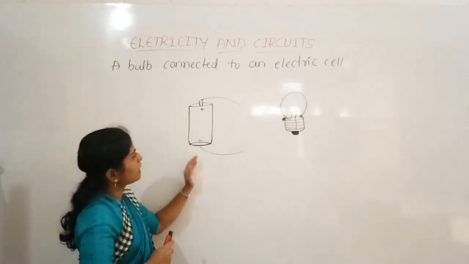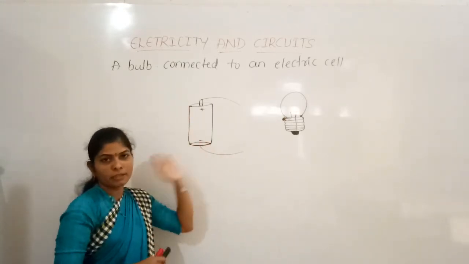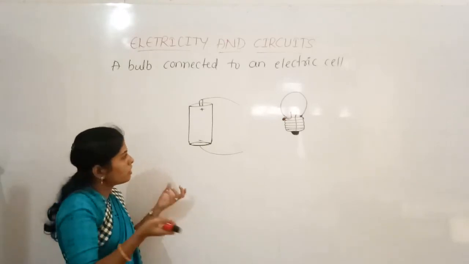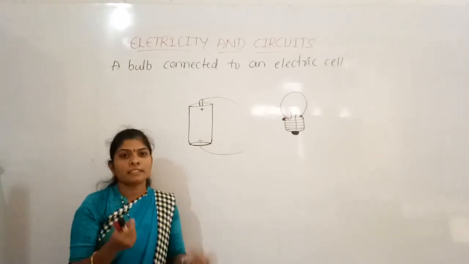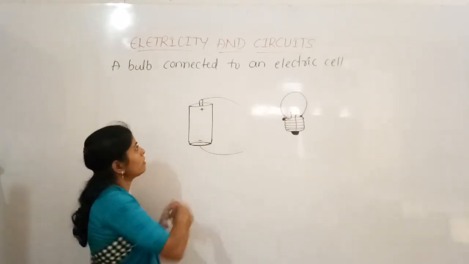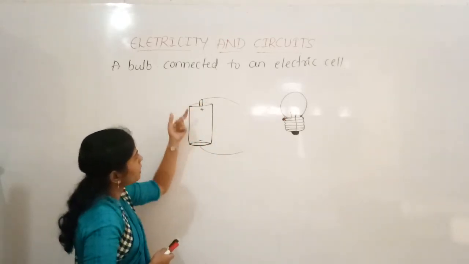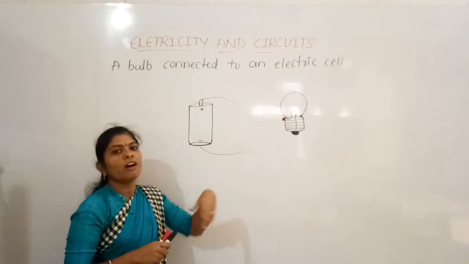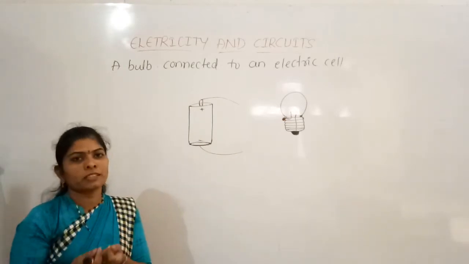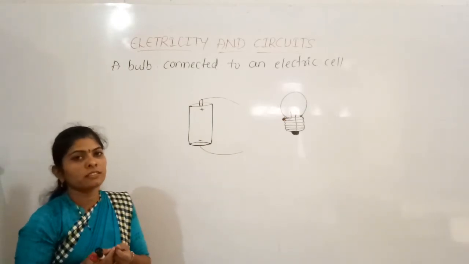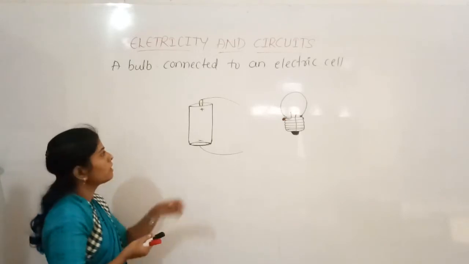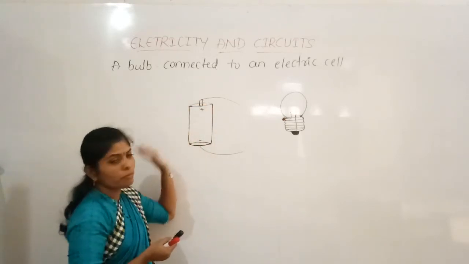You can use the tape which electricians use, or you can fix it with a rubber band. Electricians use tape, so you can use that to connect these two.